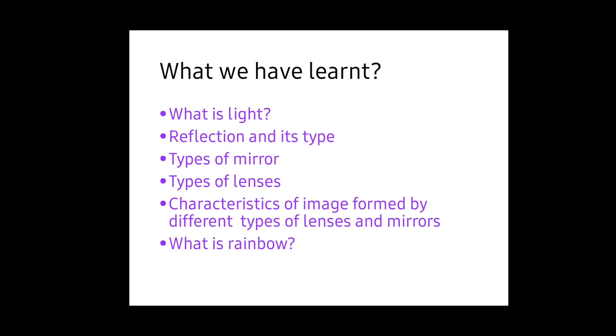What have you learned in this lesson? First we started with what is light, and reflection and its types. Light is a form of energy, and reflection is when light falls on an object and bounces back. Its types are regular reflection and irregular reflection, based on the surface. Next, types of mirrors. A mirror is a shiny surface and it is categorized as concave and convex. And the types of lenses also: convex lens and concave lens, and also the characteristics of images formed by the different types of lenses and mirrors. And what is a rainbow?